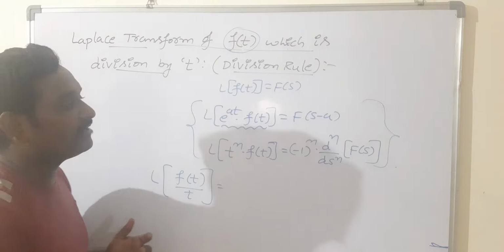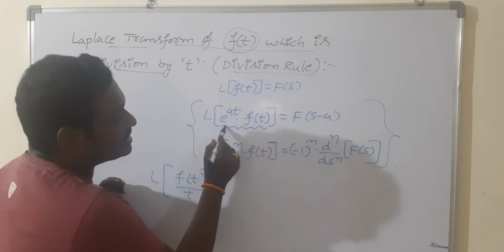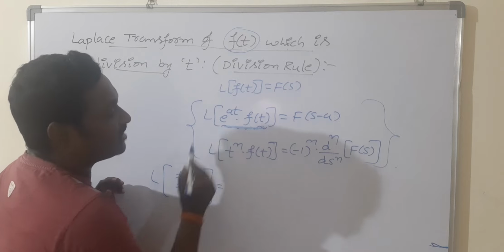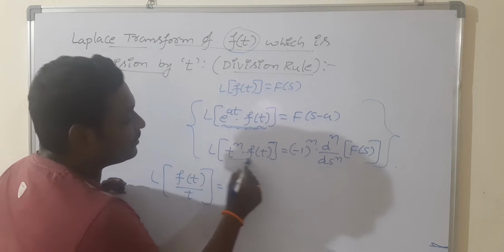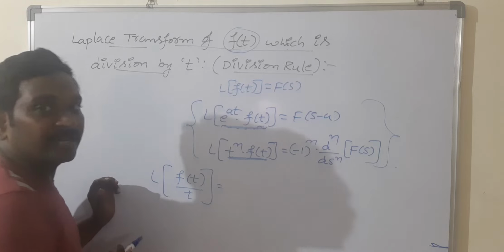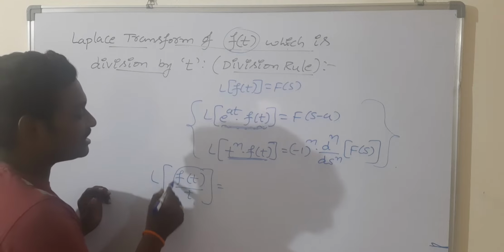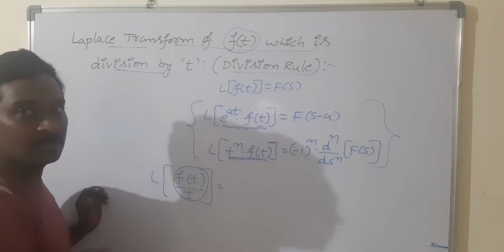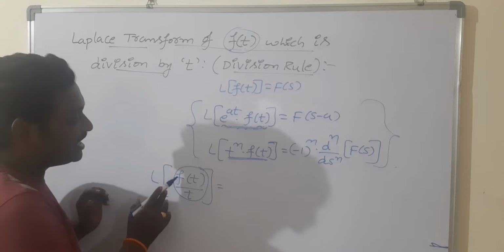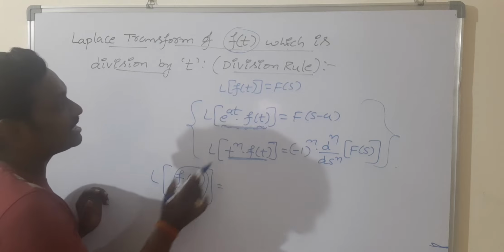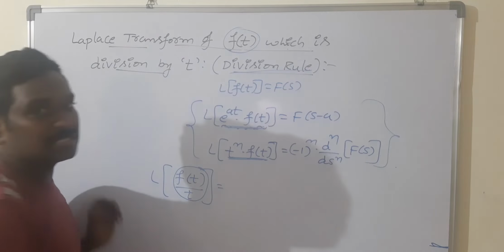In the very first model, the given problem is in the form of e power at into f of t. After that, it is in the form of t power n into f of t. Now the given problem is in the form of f of t by t. So here f of t is divided by t, and that's why this is also known as the division rule.